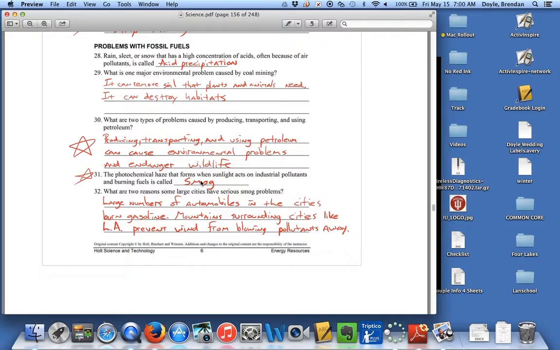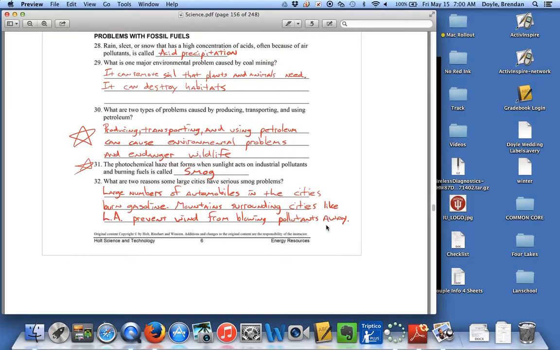31 is smog. Two reasons some large cities have serious smog problems. Large numbers of automobiles in the cities burn gasoline. Mountains surrounding cities like LA prevent wind from blowing pollutants away. So all that carbon dioxide just kind of stays in the air and it causes smog.